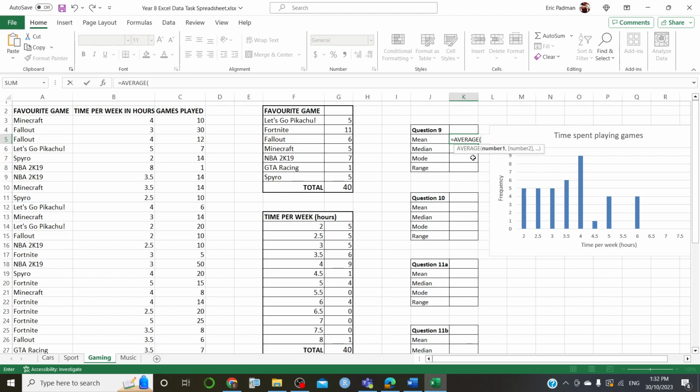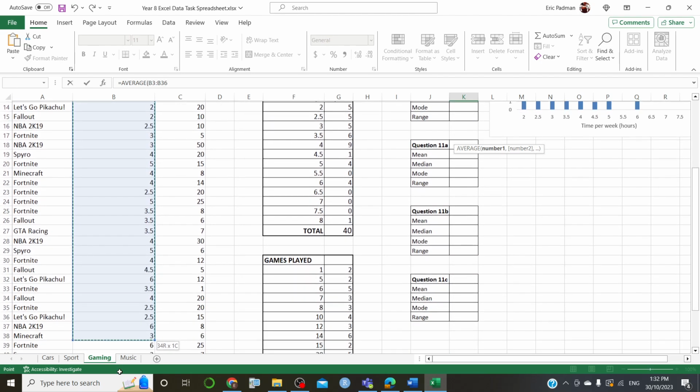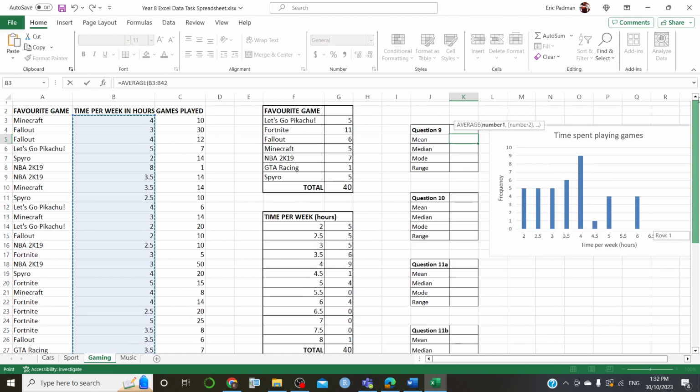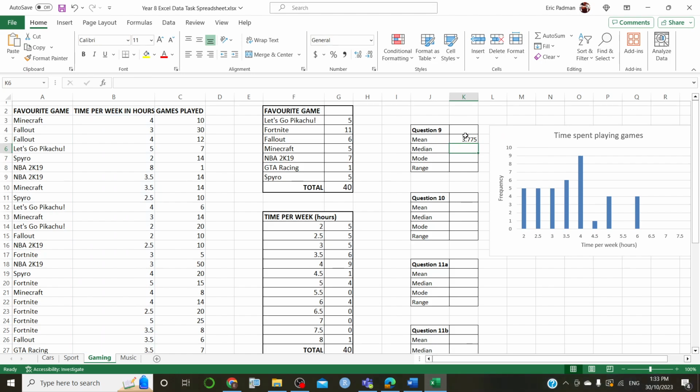Now, what we want to do is group. So whatever you're choosing to do, you can group up your group. I'm going to group up time per week in hours. So go and do all of that. And that should go and calculate the mean. So put a close bracket on the end there, and you're done. Okay, so on average, people spend 3.78 hours per week if you round it off.